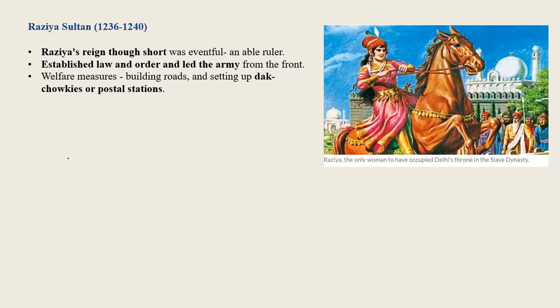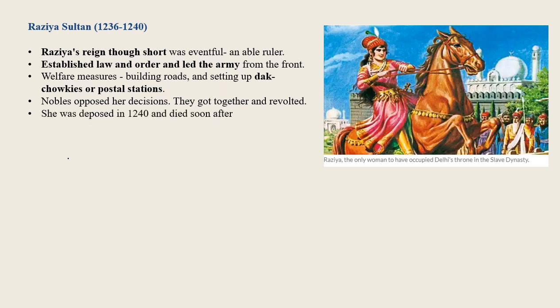The nobles, however, opposed her because they hated taking orders from a woman. Razia further upset the nobles when she tried to reduce their power and took decisions without consulting them. The nobles got together and revolted. She was deposed in 1240 and died soon after.